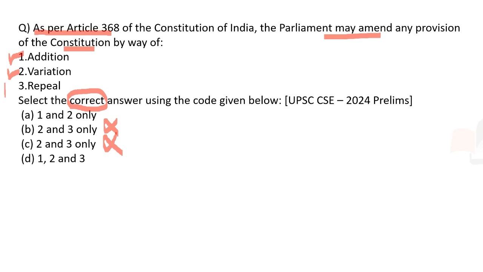Repeal. Yes. For example, right to property was a fundamental right. And this was repealed through the 44th Amendment Act of 1978. So, all the three are correct. So, when we say amending the constitution, it includes addition, variation, as well as repeal. So, option D is the correct answer.